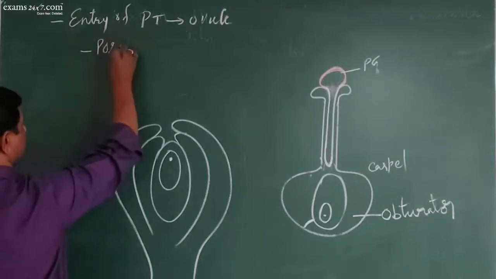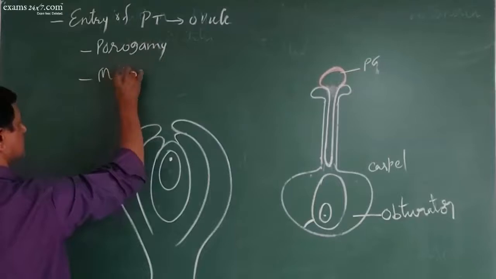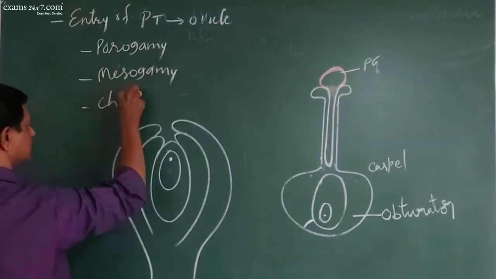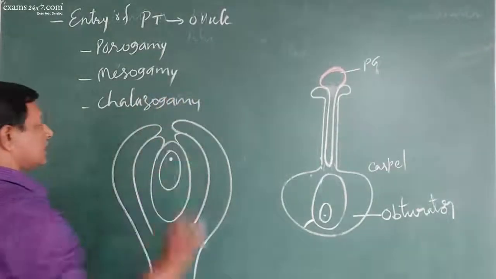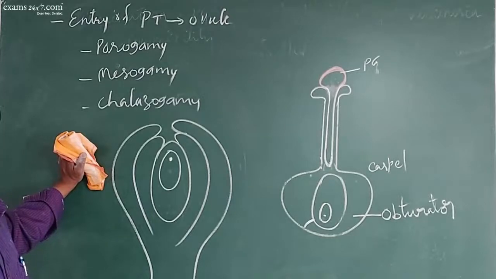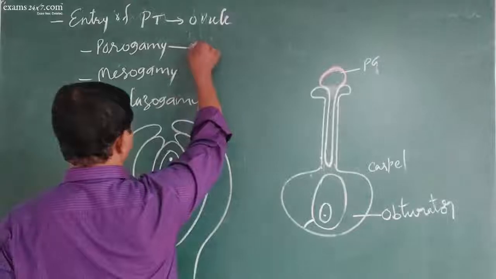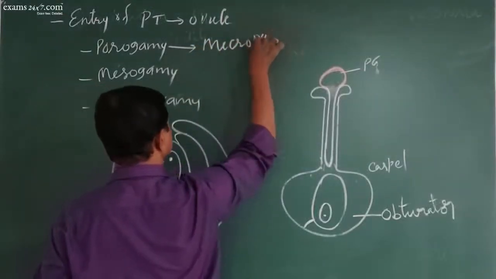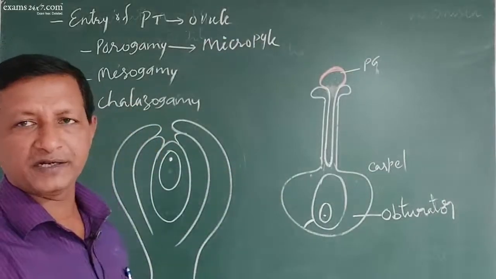One, porogamy; two, mesogamy; and three, chalazogamy. Porogamy means the pollen tube entering the ovule through the micropyle.